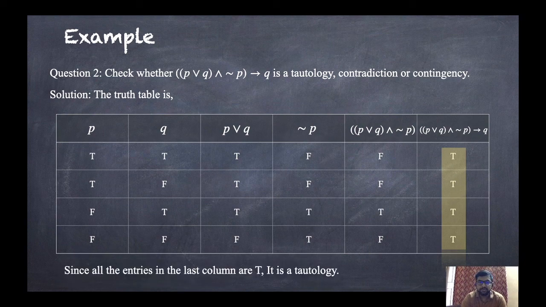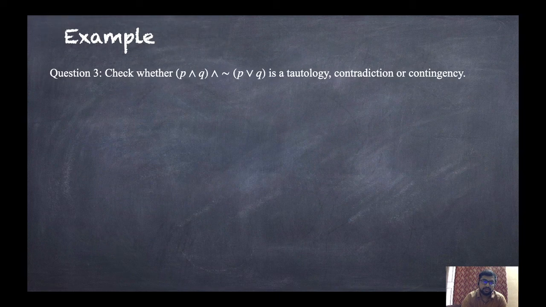Yes, since all the entries in the last column are true, so it is a tautology. For example, check whether P and Q and not of P or Q is a tautology, contradiction, or contingency. This one is also easy. So let us discuss. What will be the truth table?